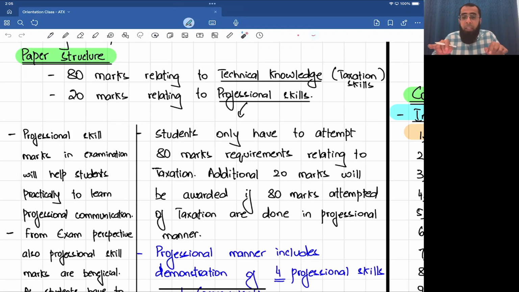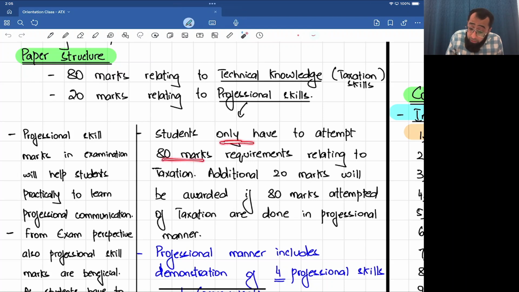And for these 20 marks, you don't have to attempt any extra requirement. What you have to do is just attempt the 80 marks in a professional manner. Use right wordings, give headings, use proper formats. That I will be teaching in the class.